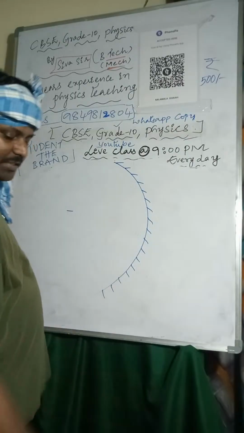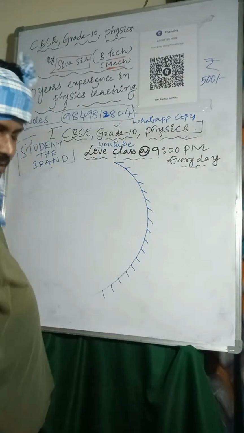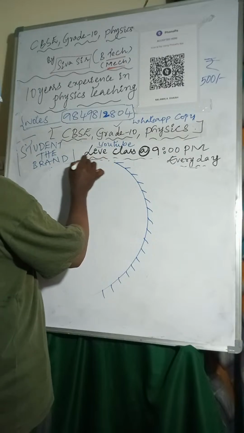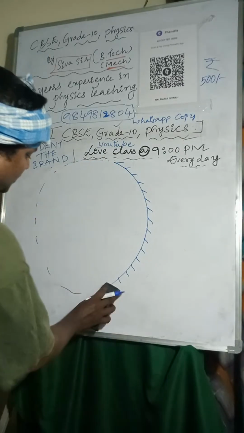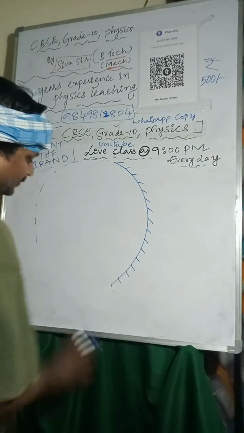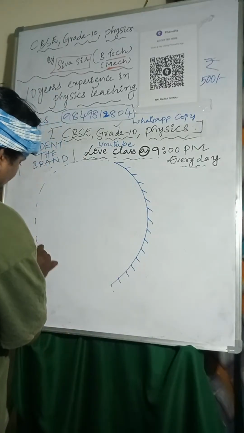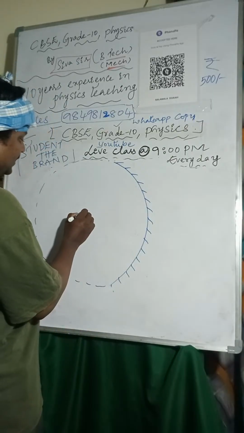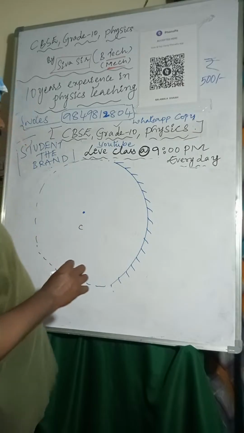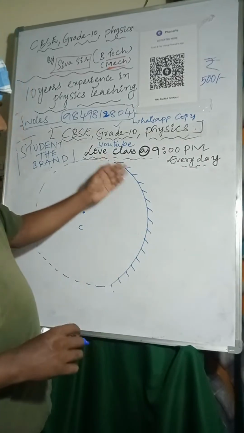So it is a part of the sphere. This is the part of the sphere I am taking. Here it is the center. This is the center. And this is the midpoint of the mirror.